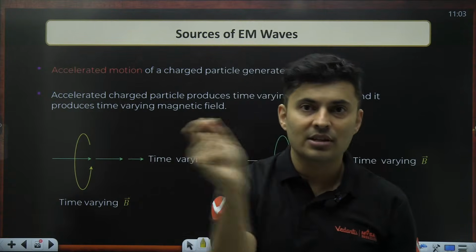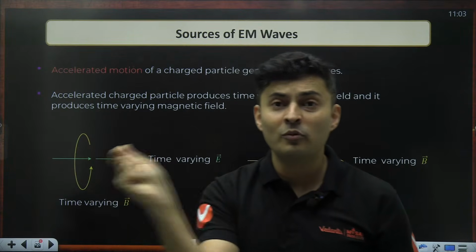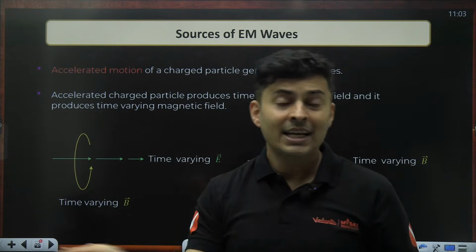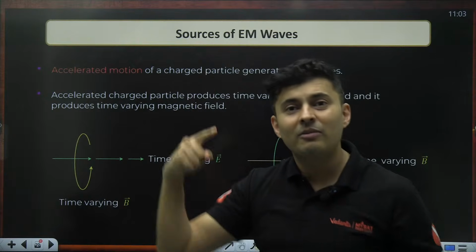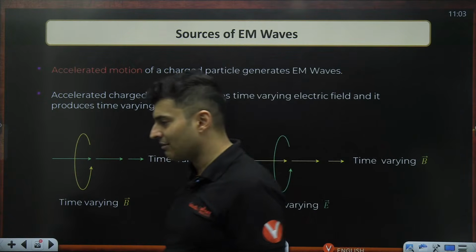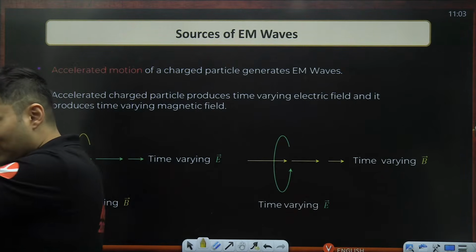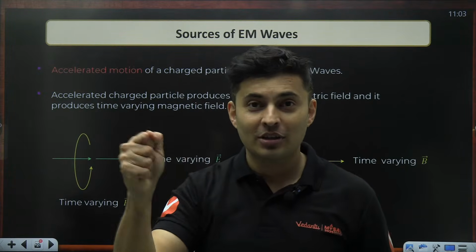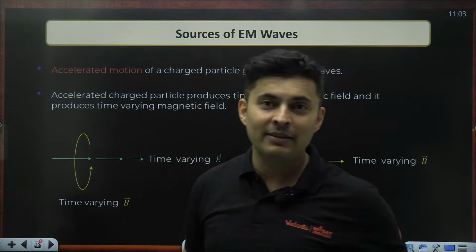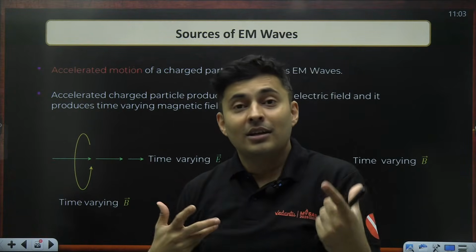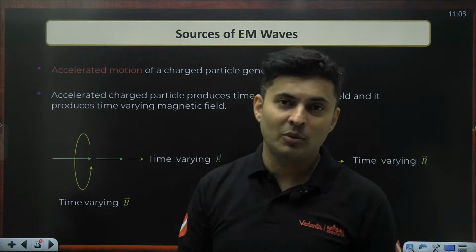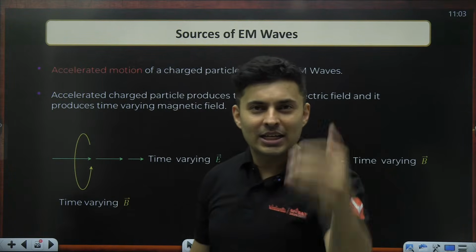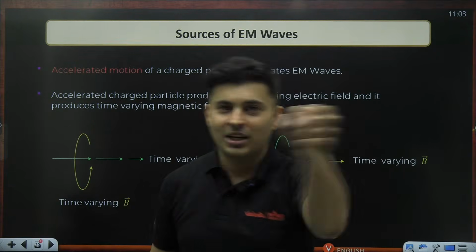Instead, what you do, you make the charge move back and forth. It's enough. It is like an oscillation. It is always accelerated motion, right? And it will create electromagnetic wave in periodic manner. Is that right? Everyone. So you just take a charged particle or particles and make them go back and forth. Don't run with the charges. Don't run away, because then you have to run infinitely with continuous acceleration, which is madness, which is not possible, because someday or the other you will reach the speed of light. Not possible.